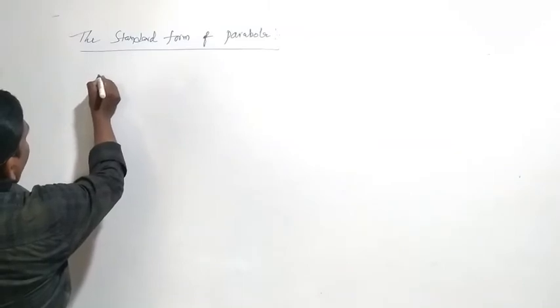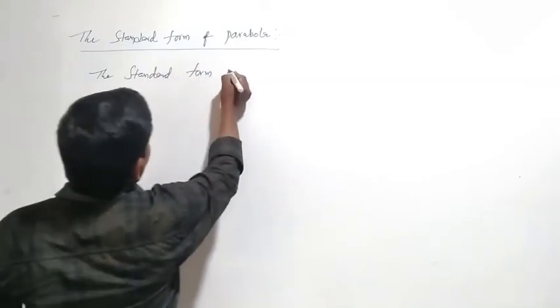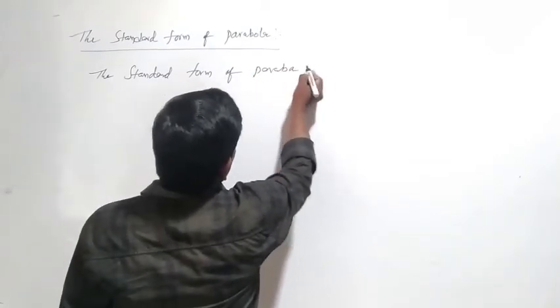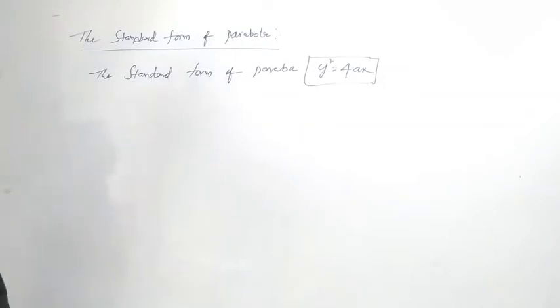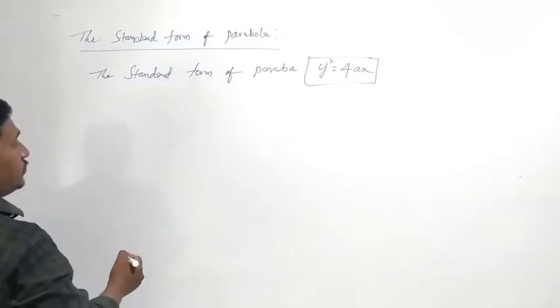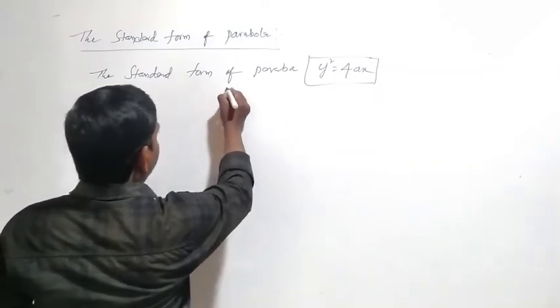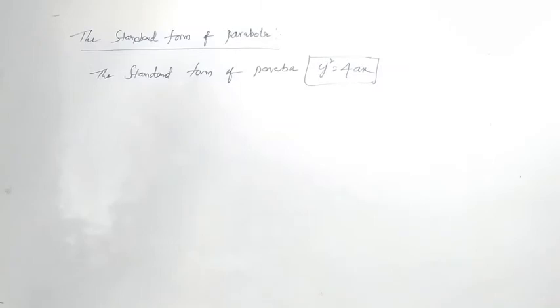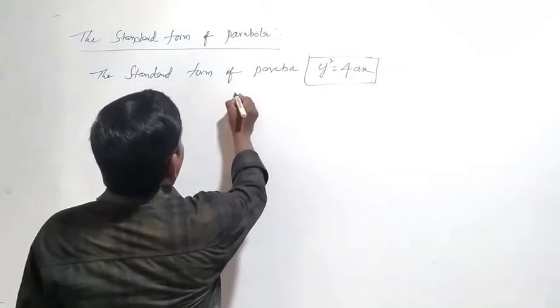The standard form of parabola is y square equal to 4ax. You can take the diagram of the parabola. Okay, this is the axis.